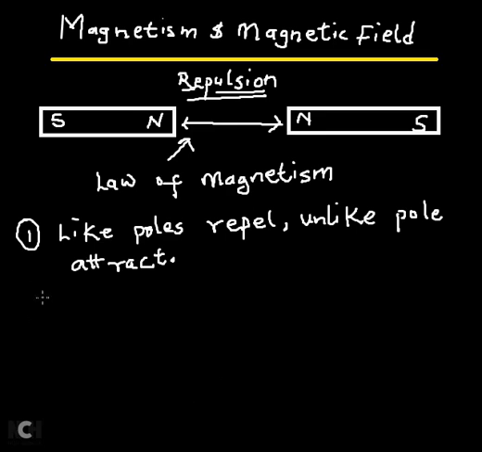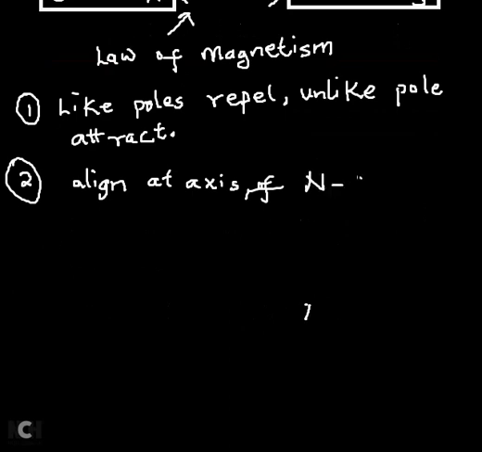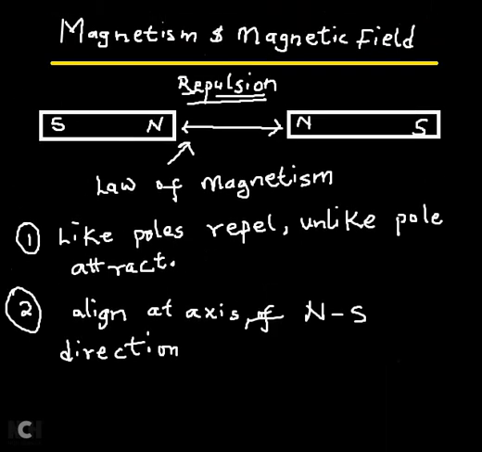And another characteristic of a magnet, apart from repulsion when you bring the pole of that magnet to a like pole, is this: whenever a magnet is suspended, it will align itself in the axis of the north-south direction, which is parallel to the same north-south direction of the earth.